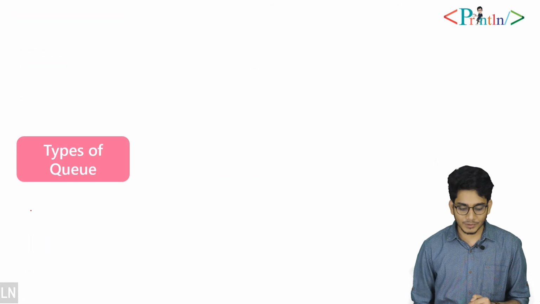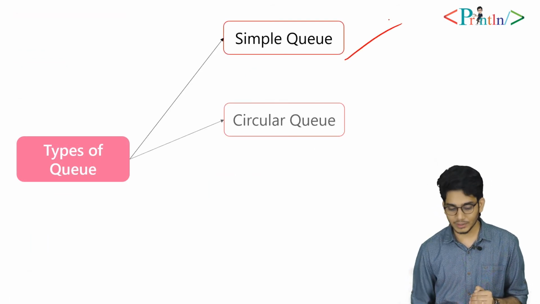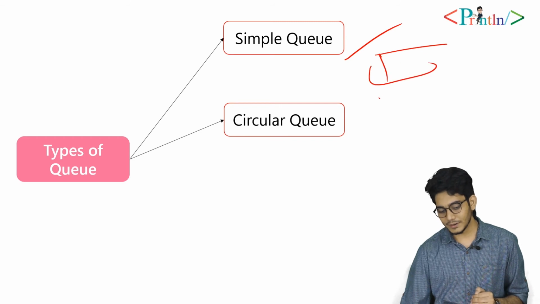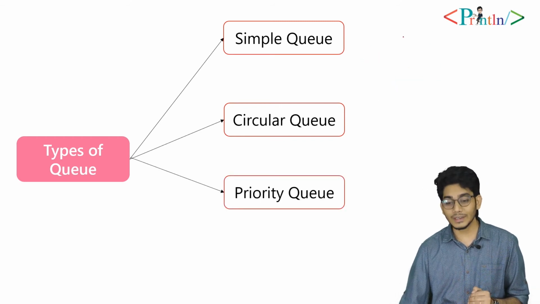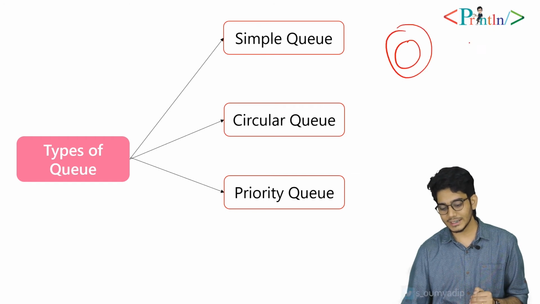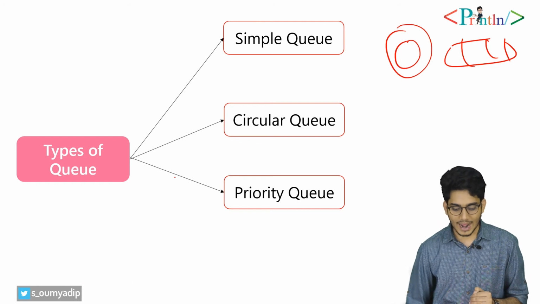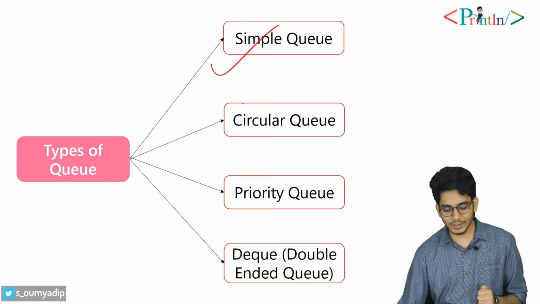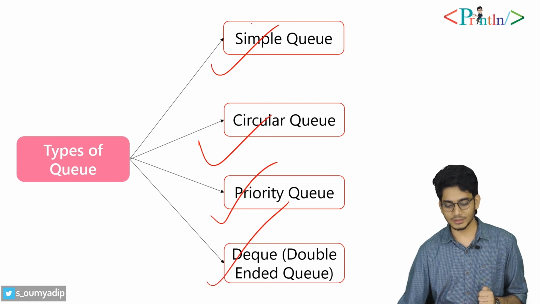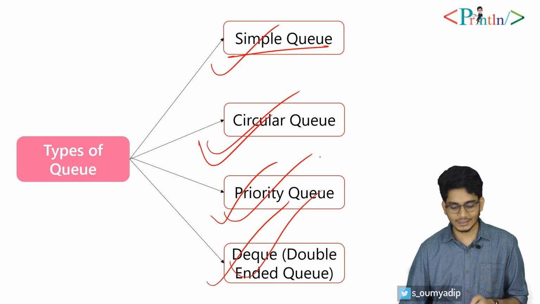What are the types of queue we have? We have simple queue. At first we'll talk about the simple queue that only follows the front and rear mechanism. Then we'll talk about the circular queue. We'll implement the circular queue using circular linked list and using array. Then we have priority queue, and at last we have DEQ, that is double-ended queue. In this series we'll talk about these four queues. At first we'll start with simple queue, then circular queue, then priority queue, and then double-ended queue.